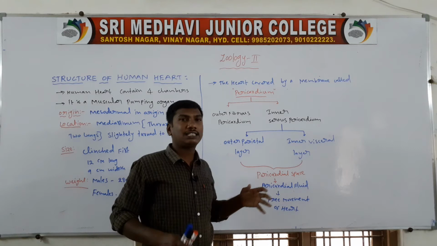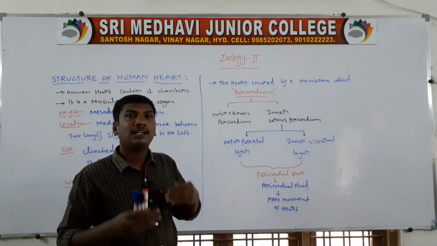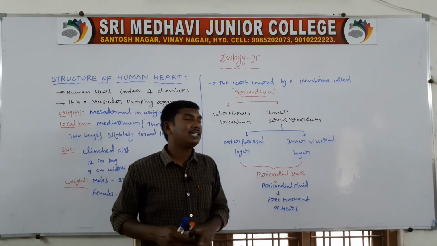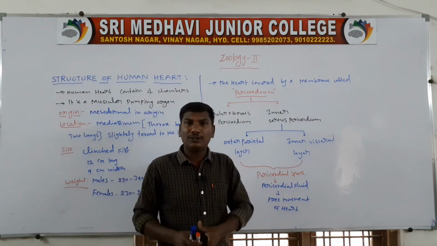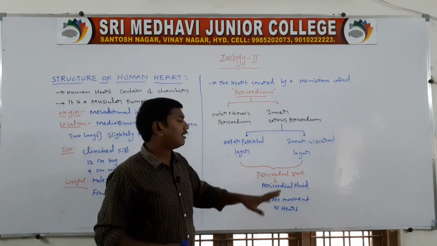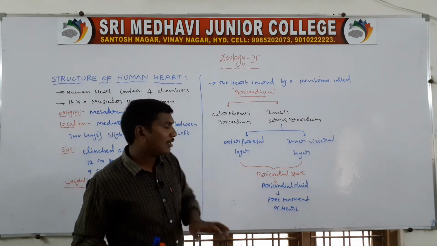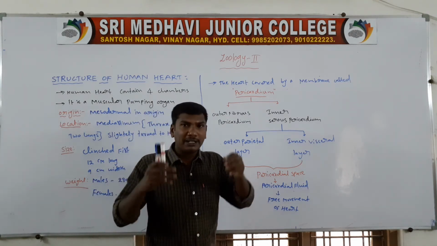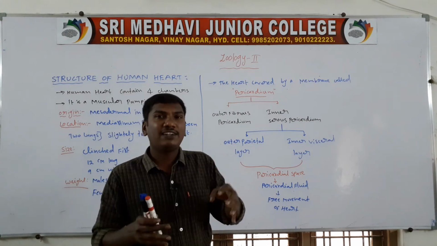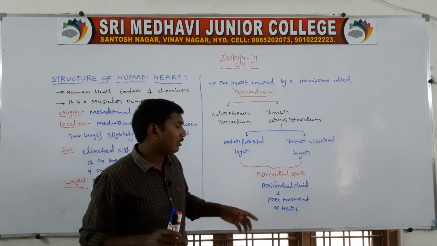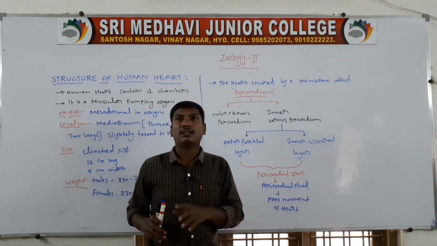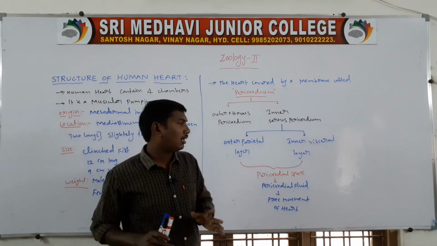Between these two layers there is a space, and that space is called the pericardial space. That space is filled with a fluid, and that fluid is called the pericardial fluid. The function of the pericardial fluid is to reduce the friction between the two layers and allow the free movement of the heart.